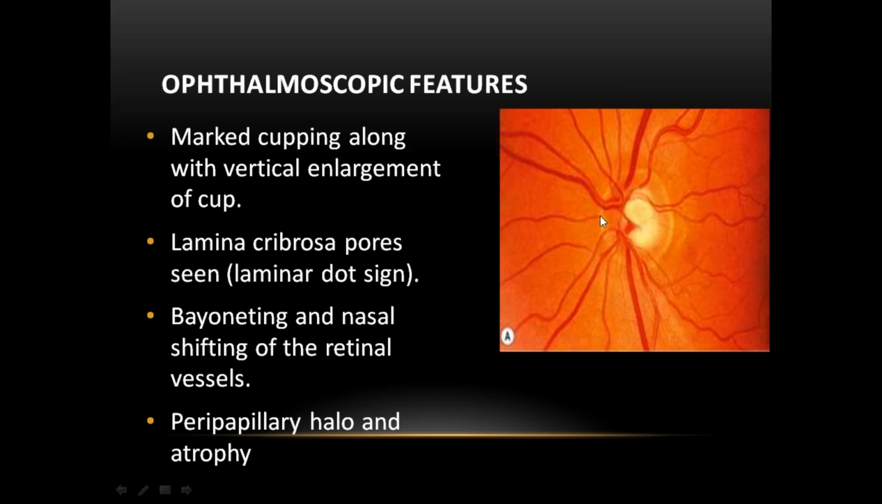Nasal shifting of the blood vessels. You can see here, all the blood vessels are shifted to one side, nasal. They are on the one side. That is called nasal shifting of the blood vessels. Peripheral halo and atrophy can be seen. Sometimes you can see the peripheral atrophy. That is glaucomatous optic atrophy.